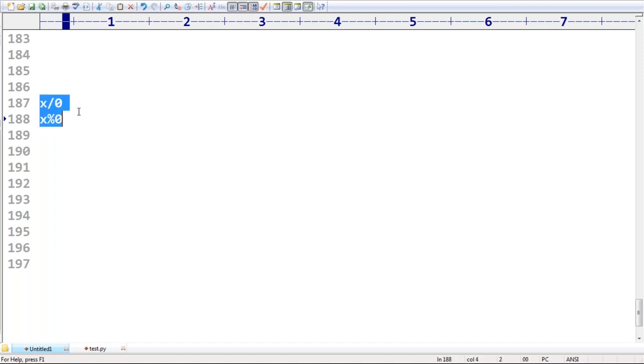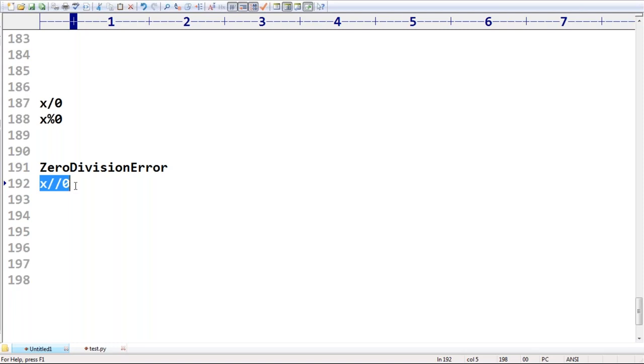Either x by 0 or x modulo 0, we are always going to get ZeroDivisionError. Remember this one, sir. Not only that, even the float case is nothing but the same, so even in this case also we are going to get ZeroDivisionError by default. Everyone can understand, right? Are you in a position to understand? Not required to give much explanation, right?